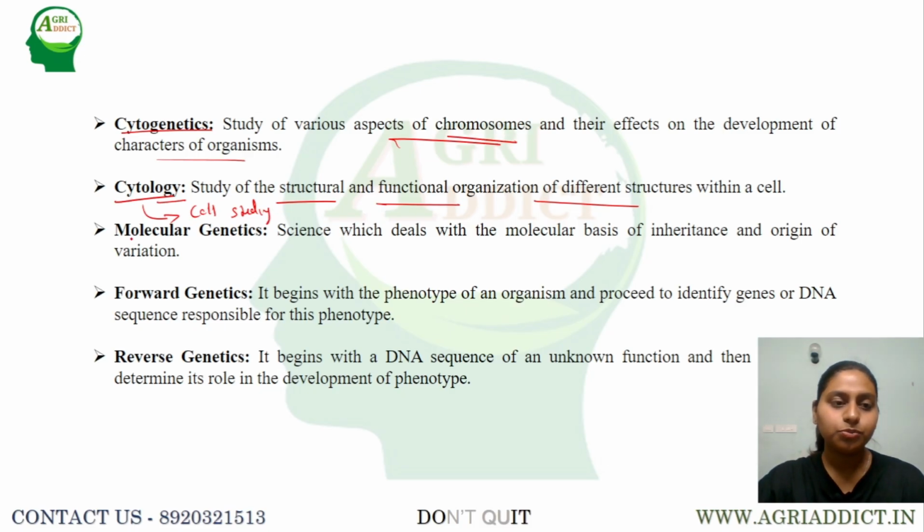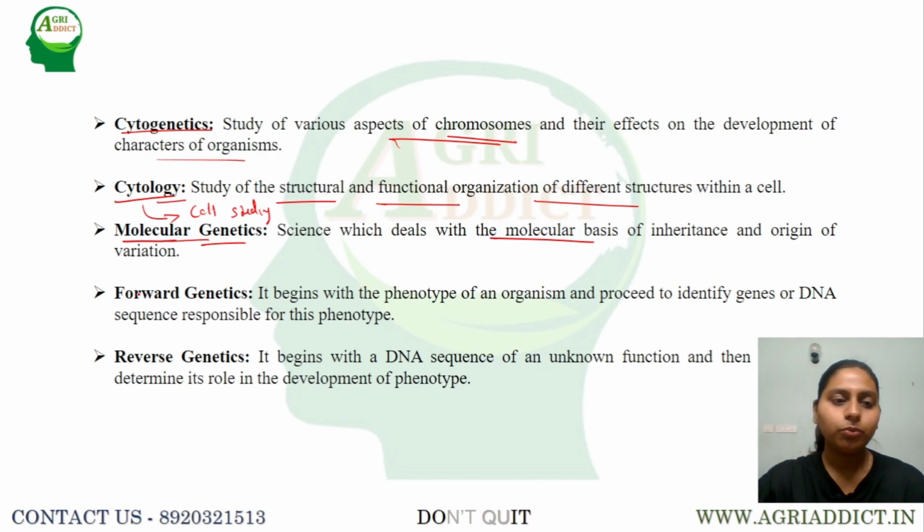Next, one of the most important branches of genetics, that is molecular genetics. Molecular genetics deals with the molecular basis of inheritance and variation. In genetics we study how the genes are responsible for inheritance or variation, but in molecular genetics we study at the molecular level, that is, at the DNA sequence level: how the DNA sequences are arranged, what they are made up of, and how they are responsible for inheritance and variation. That will be studied under molecular genetics.